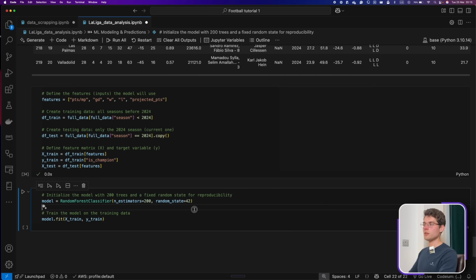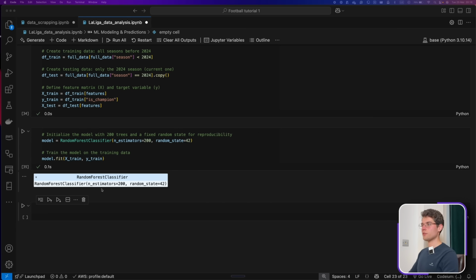And the random state is basically a set number that we put in here so that whenever we run the code, it will give us the same output, because we have this random state fixed. If we didn't have it, you can imagine that every time the machine learning model will do different calculations and we might get different results. So whatever the number is set there, just keep it so that we can reproduce the results. Even if you run it again or share it with someone, you can still get the same results. Okay, now we can see here random forest classifier. This is what we see in the code.